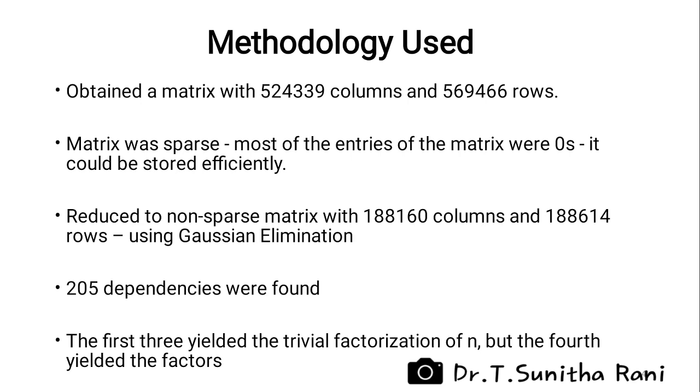Then the Gaussian elimination method was used to reduce the matrix to a non-sparse matrix with 188160 columns and 188614 rows. After a few computations, they found 205 dependencies. The first 3 yielded the trivial factorization of n, but the 4th yielded the factors.